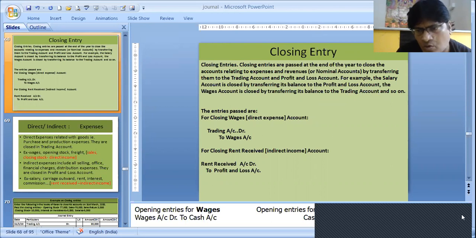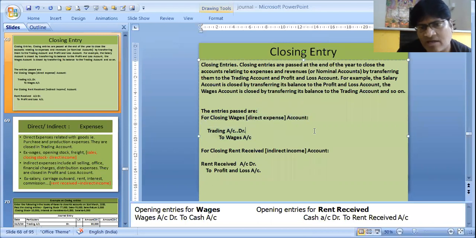wages account is closed by transferring its balance to the trading account. Now, why trading account? Why profit and loss account? That I will be dealing today only. First of all, you tell me, when you pay wages, the journal entry is what? Wages to cash.